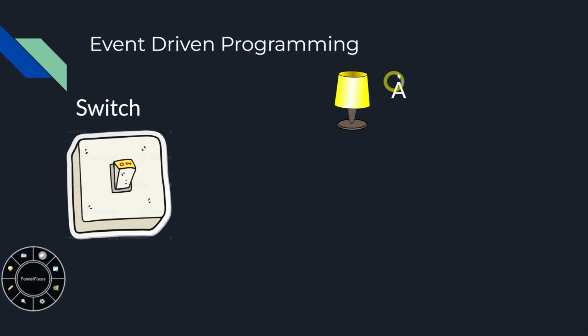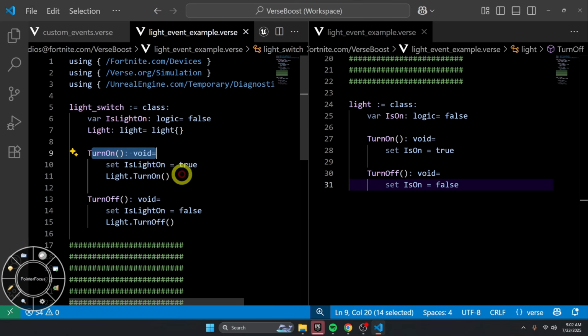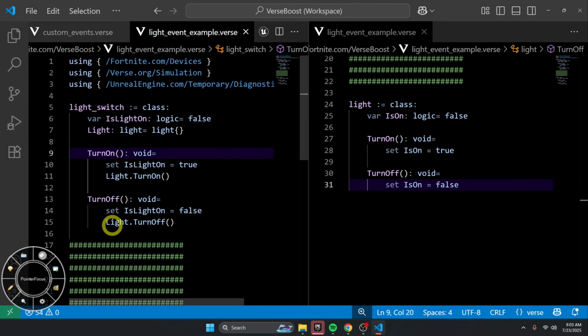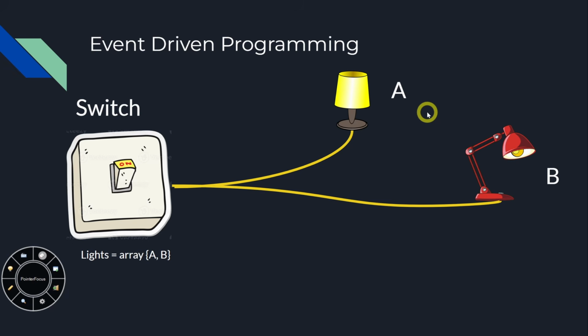Let's say we have a light switch and let's say we have a light. We'll just include a light variable in our switch that turns a light on. So let's just say we have the light switch, and then when we turn it on, we get our light that we are storing in our light switch class, and we're turning it on or off based on it, and then in the light class we do that. Well, if we have another light, now we'd have to have an array of lights, and in our code we'd have to do for each light, turn it on, turn it off.